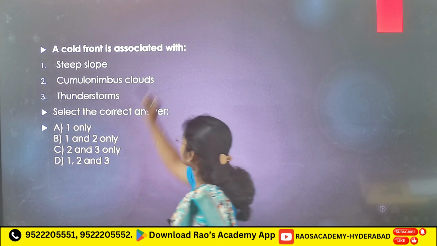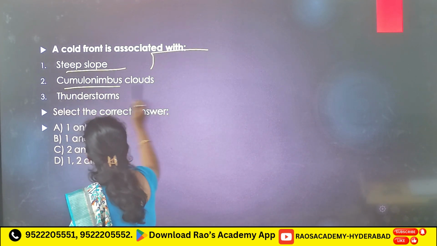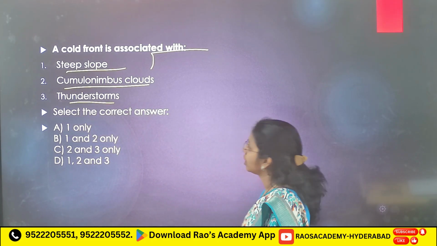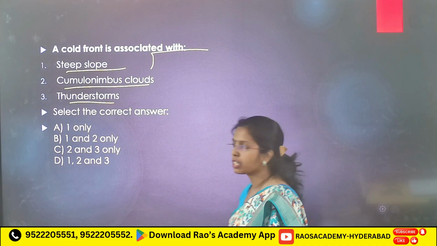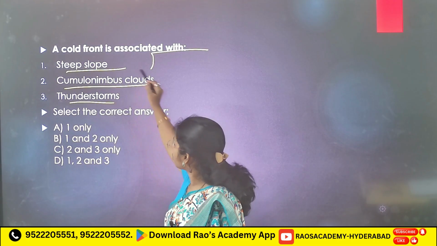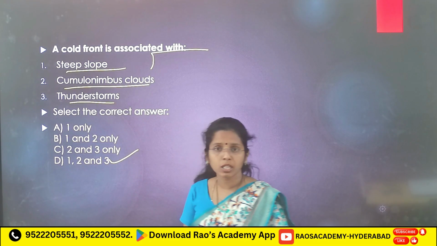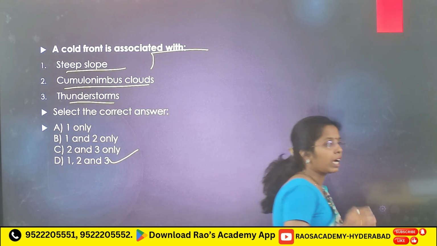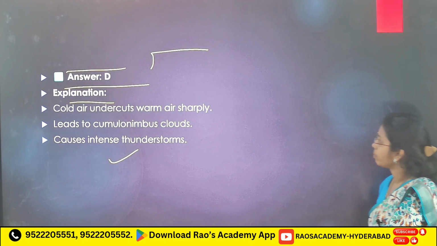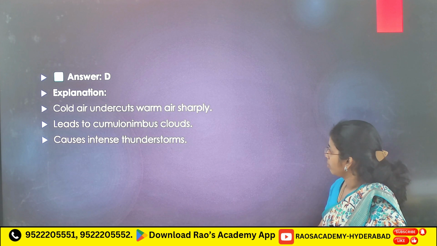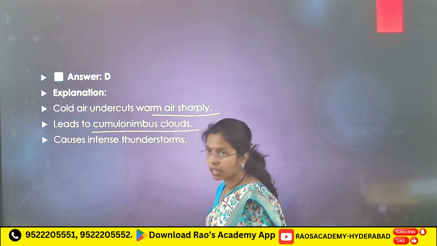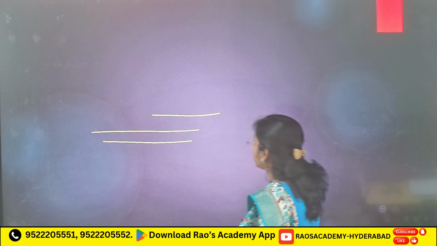Now, a cold front is associated with: 1. Steep slope, 2. Cumulonimbus clouds, 3. Thunderstorms. Select the correct answer. They are asking about a cold front. Cold front means cold air mass uplifts warm air. There you will see a steep slope. Yes, all 1, 2 and 3. As the warm air moves up, you will see condensation and cloud formation: cumulonimbus clouds and even thunderstorms. See, cold air undercuts warm air sharply, leads to cumulonimbus clouds and causes intense thunderstorms.